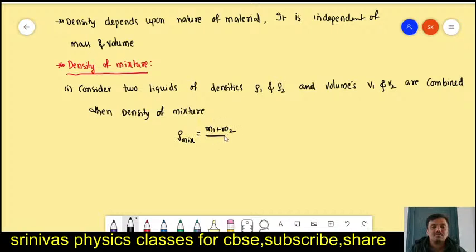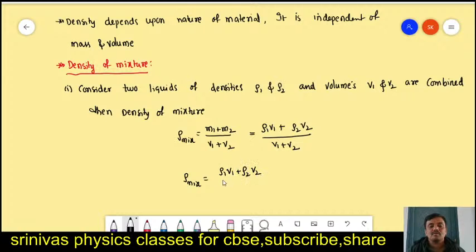First liquid mass is m1, second liquid mass is m2: m1 plus m2 by V1 plus V2. This is the formula. But m1 we don't know here. In our data, they gave the first liquid density rho 1 and first liquid volume V1. First liquid mass we can find out, that is rho 1 V1. Second liquid mass we can find out, rho 2 V2. Density of mixture formula for this is rho 1 V1 plus rho 2 V2 by V1 plus V2.